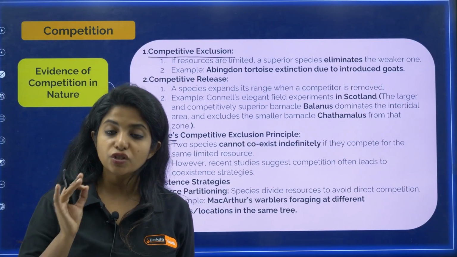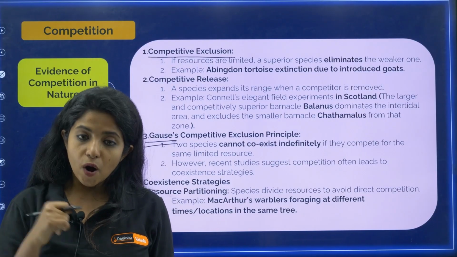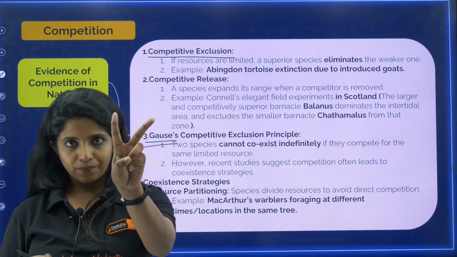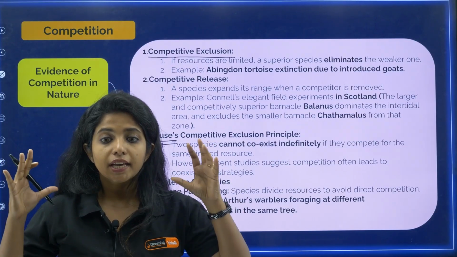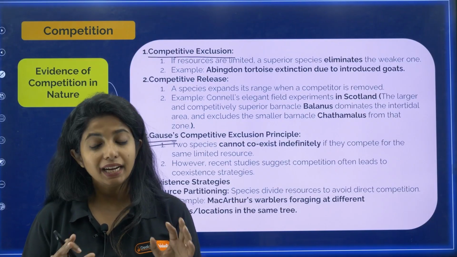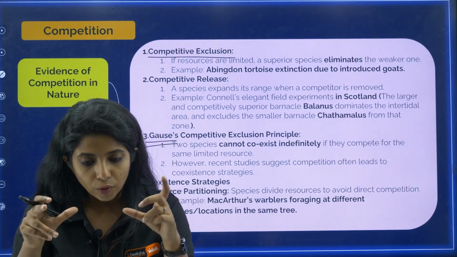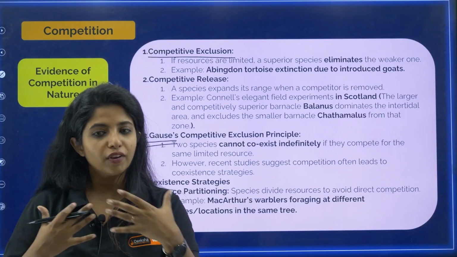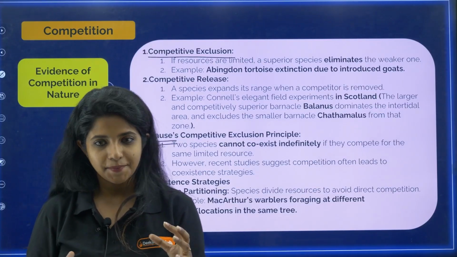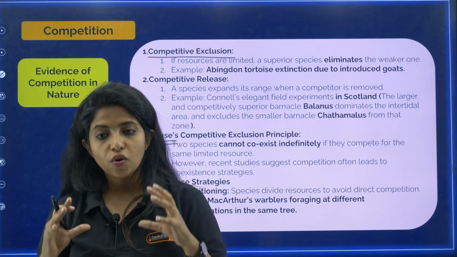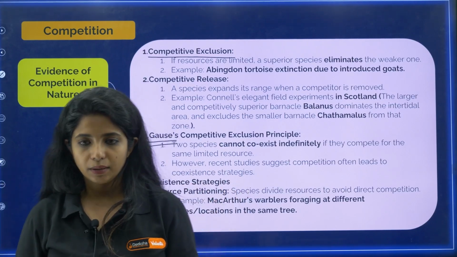So Gauss put down his competitive exclusion principle, according to which two species cannot coexist indefinitely if they are competing for the limited resource. If both you and me are competing for one dosa which is kept over here, we both cannot coexist together indefinitely, my dear children.